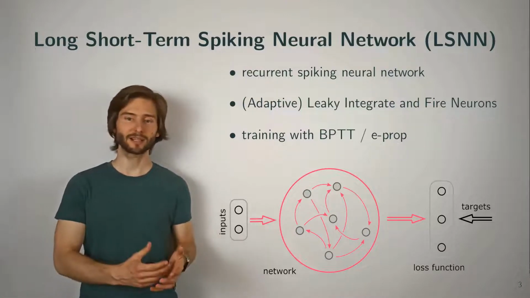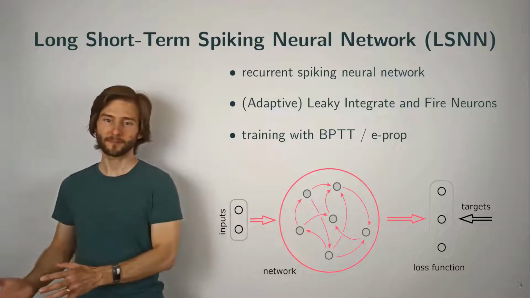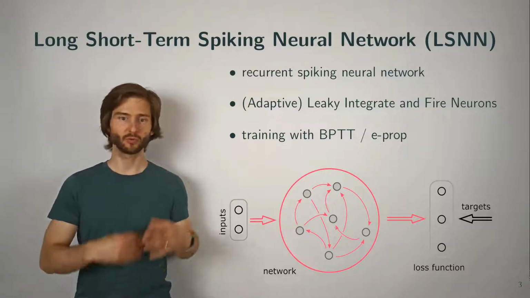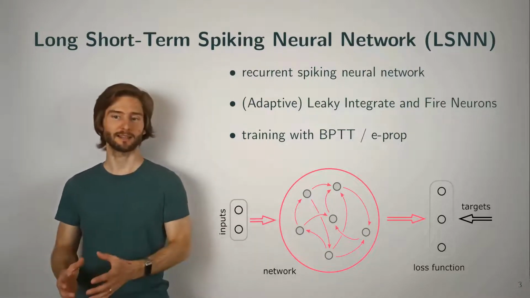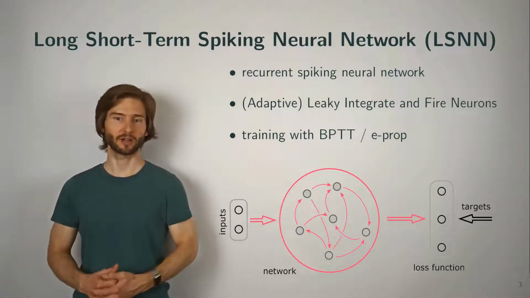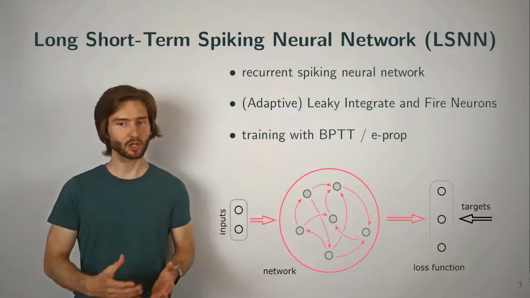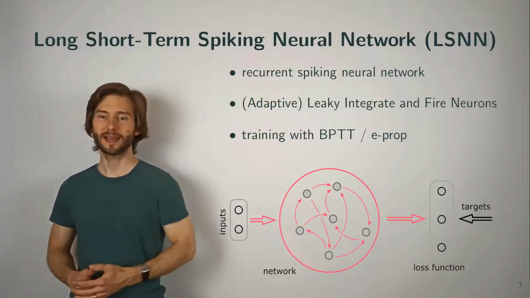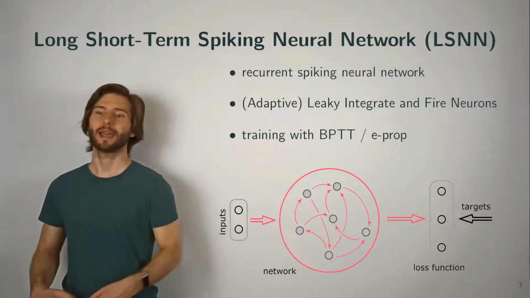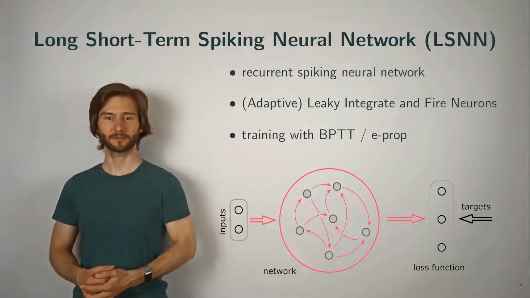And since we directly input real values as a weighted input current into the network, and the fact that it already produces real-valued outputs makes the LSNN a really good drop-in replacement for your standard recurrent neural network like LSTMs, for example. And in fact, Bellec et al. showed that for many toy problems, an LSNN approaches and in some cases even surpasses the performance of classical LSTMs.